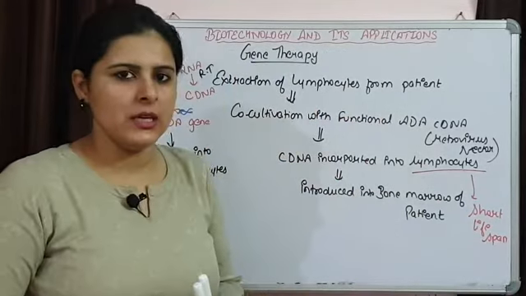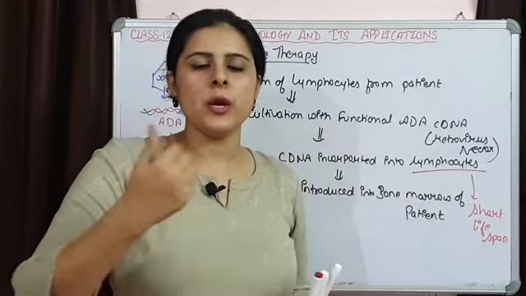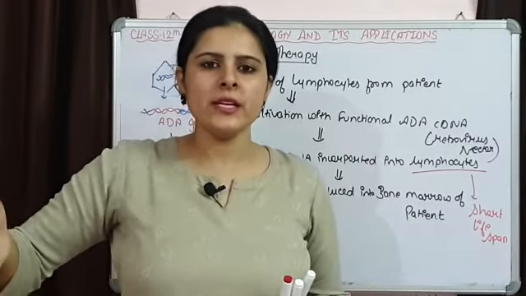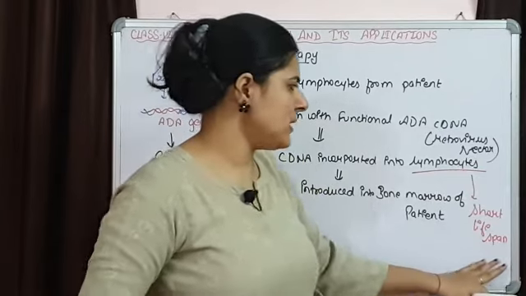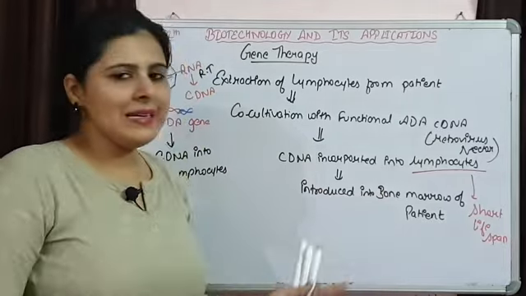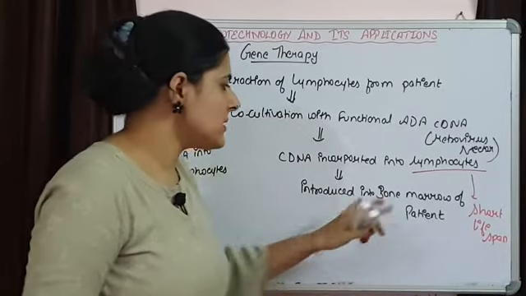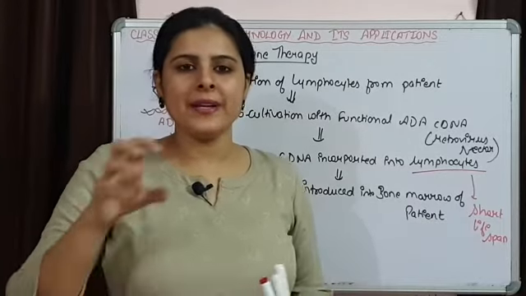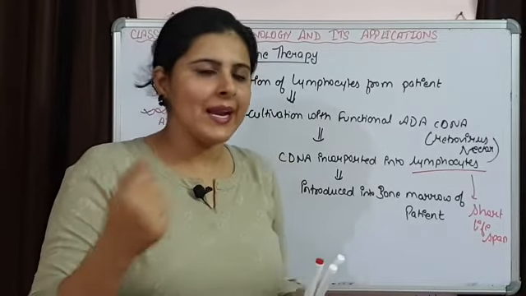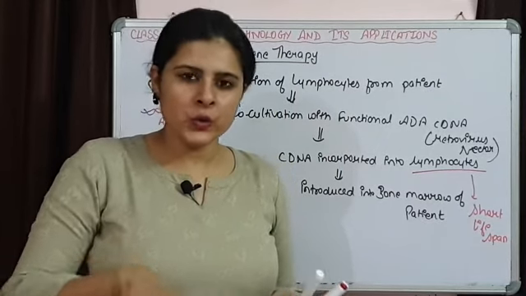So these genetically modified lymphocytes are going to be introduced into the patient's body at specific intervals, because their lifespan is not very long. Another permanent option is that stem cells can be taken from an embryo, and then this gene therapy is introduced into the embryo.